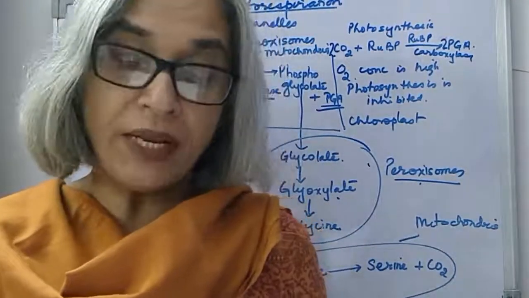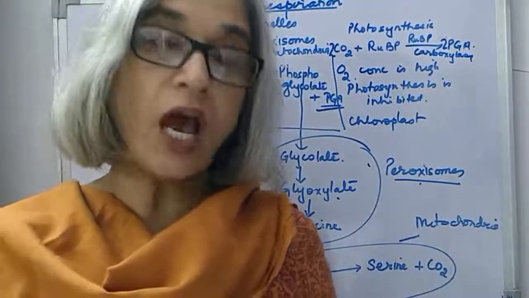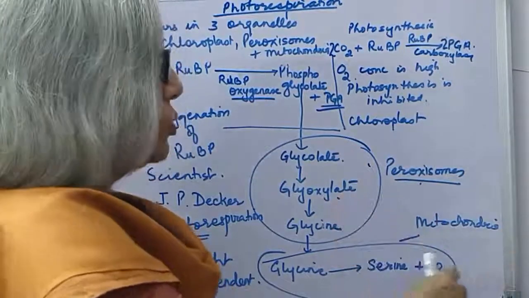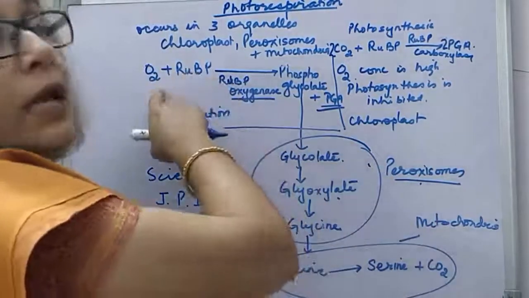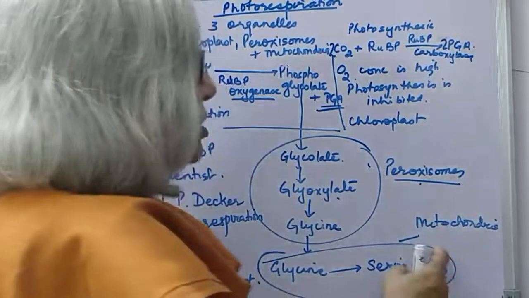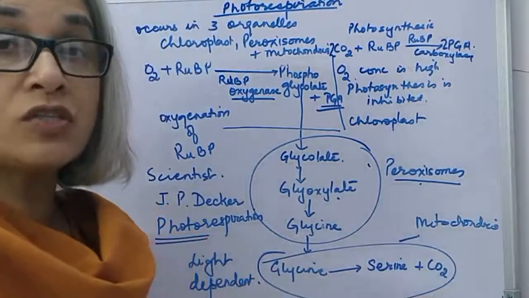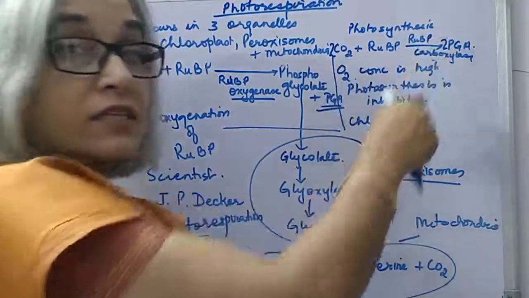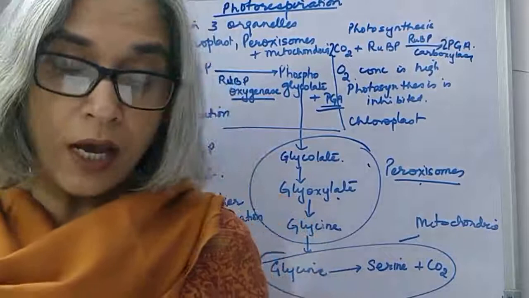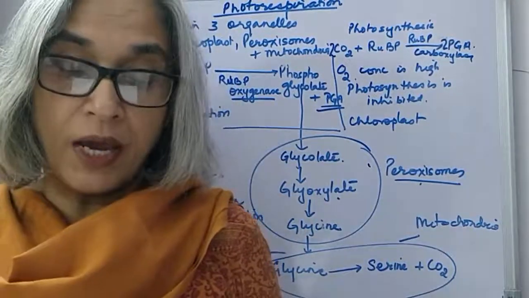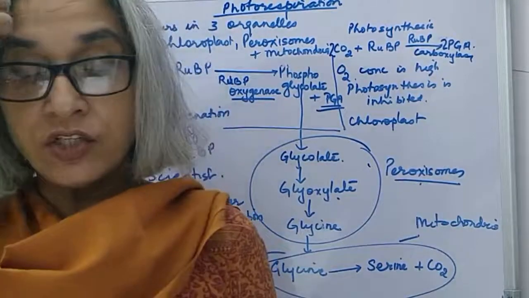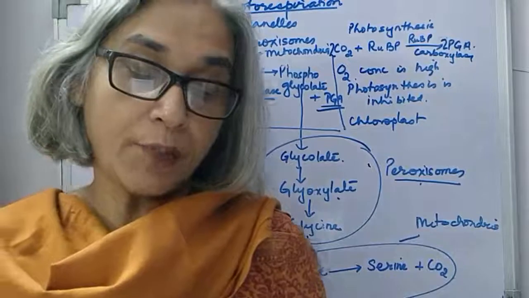Photorespiration is a light-dependent uptake of oxygen and output of carbon dioxide, because carbon dioxide is a product. This is being produced. So this is output of carbon dioxide and uptake of oxygen. The carbon that is lost cannot be retrieved. So there is loss. Here carbon dioxide is being fixed in the form of food. Here carbon is being lost. The carbon lost is not retrieved. The plant may lose about 25% of the carbon dioxide which is fixed during photosynthesis by this process.